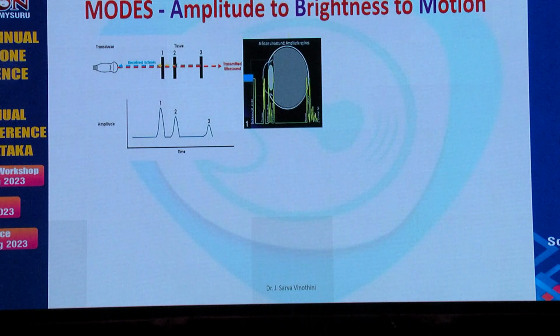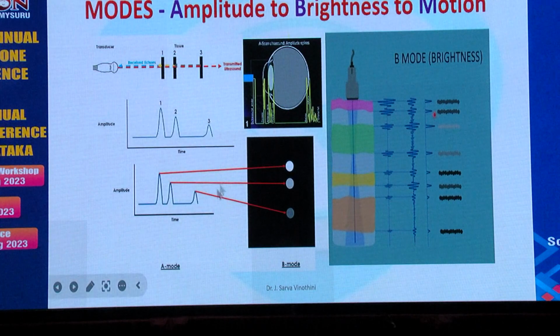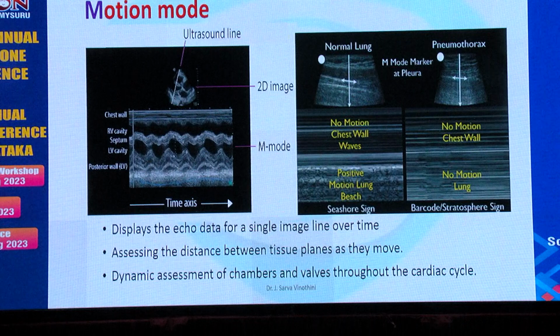So how do we change this to the B scan, the common scan that we employ in our theaters and ICU? These amplitudes are plotted into echogenic dots. As the amplitude is higher, you get a more echogenic dot. As the amplitude is lower, you get a lesser echogenic dot or an anechoic dot. What is M mode? Along this 2D image, if you plot a line, and along that line you want to know how the tissue planes move, that gives us the motion mode. This is used in cardiology to know the movement of the tissues along the different planes, and it's also used in the lungs, in our normal lung scan, to determine pneumothorax or the lung sliding sign.